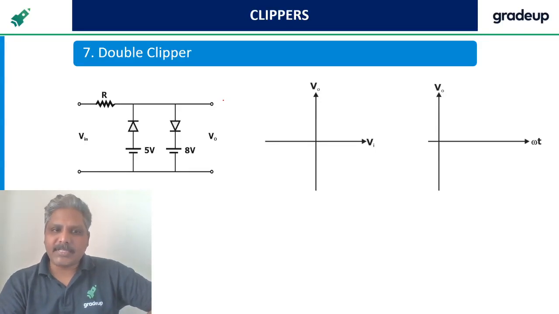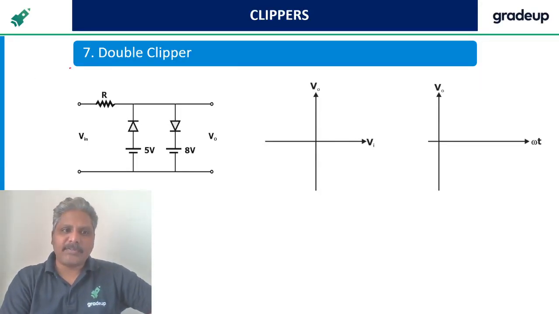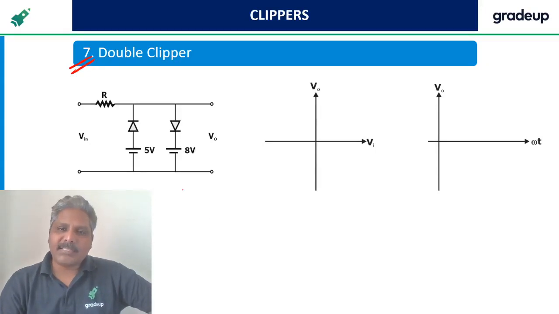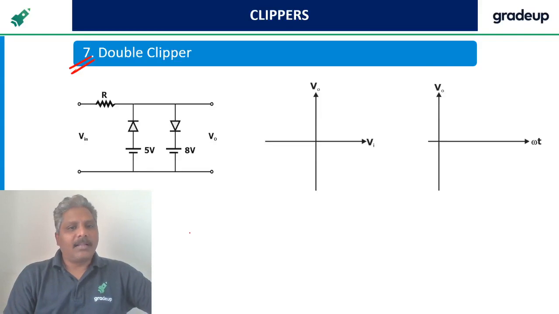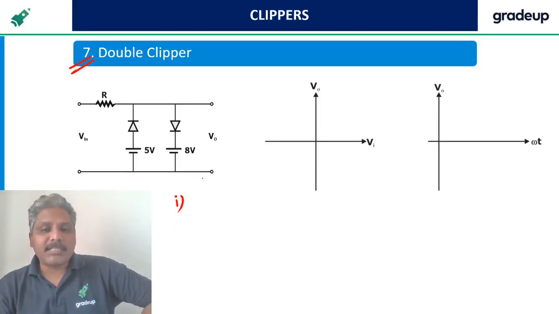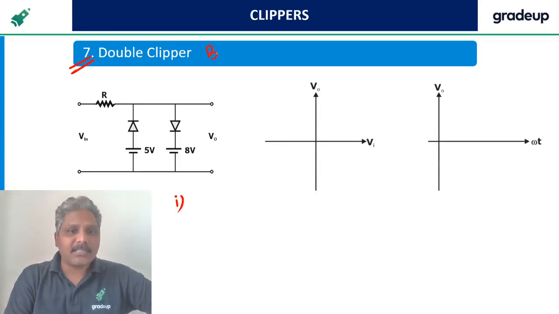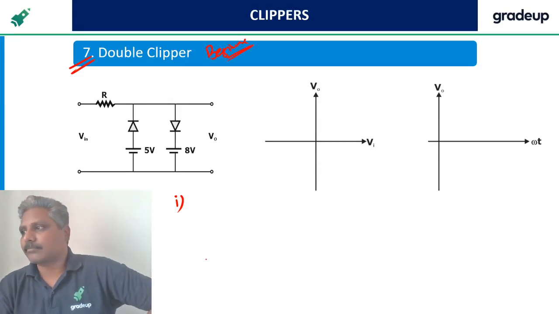See, all of you, don't go directly to the most complex questions. This question is similar to the first one we have discussed, right? Let us apply the same techniques that we applied to this circuit. Of the first method I am telling you, I suggest you go with this method. The first method is better for all the beginners.